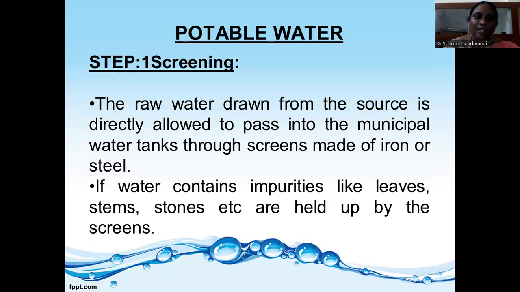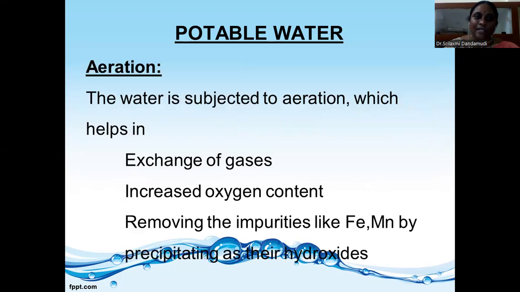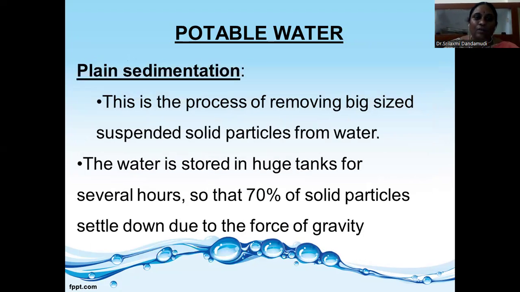If the water contains impurities like leaves, stems, and stones, all of these are separated. Aeration is where we supply air. Due to the supply of air, exchange of gases takes place, which increases the oxygen content in the water and removes some impurities like iron and manganese by precipitating them as hydroxides.